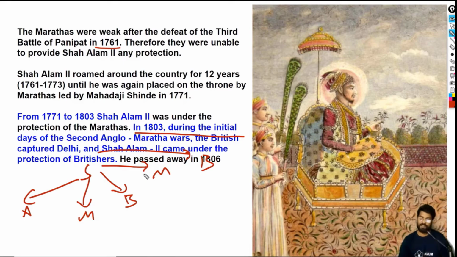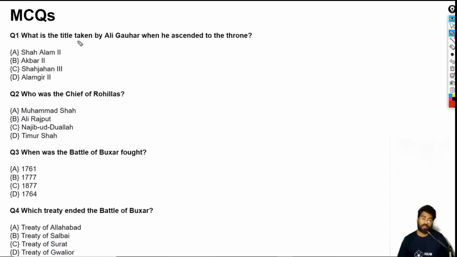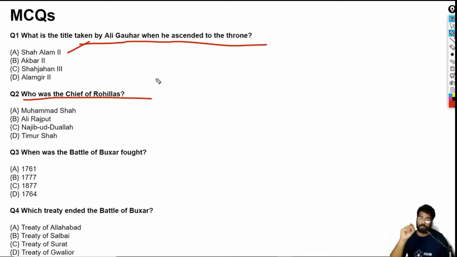So let's do some MCQs on Shah Alam. The first question is, what is the title taken by Ali Gauhar when he ascended to the throne? The title taken by Ali Gauhar was Shah Alam. So the answer is Shah Alam. Who was the chief of the Rohillas? Now, as I mentioned, there was a Mir Bakshi, and the Mir Bakshi was Najib ud Dawla. Najib ud Dawla was placed by Ahmad Shah Abdali as the Mir Bakshi.